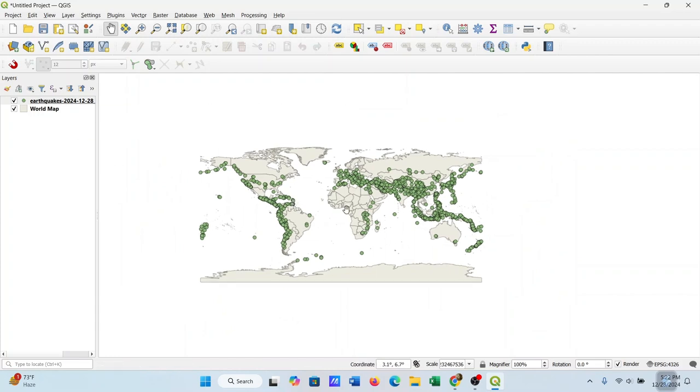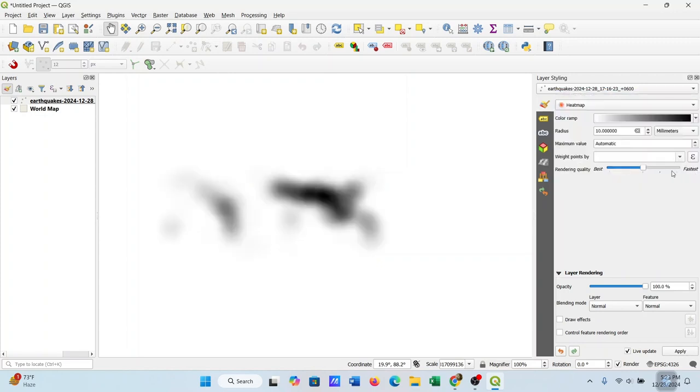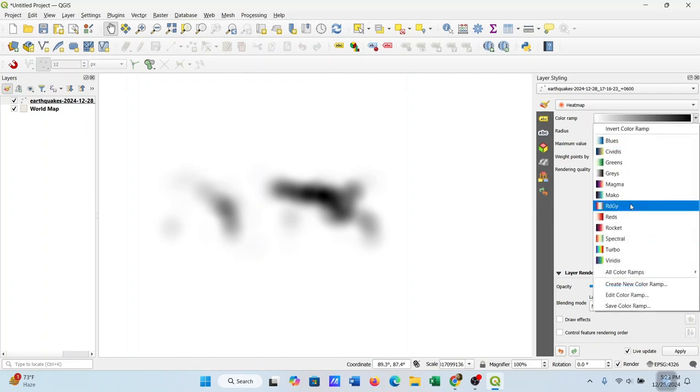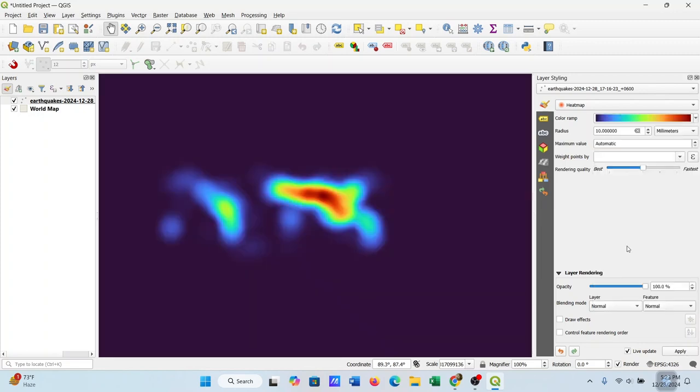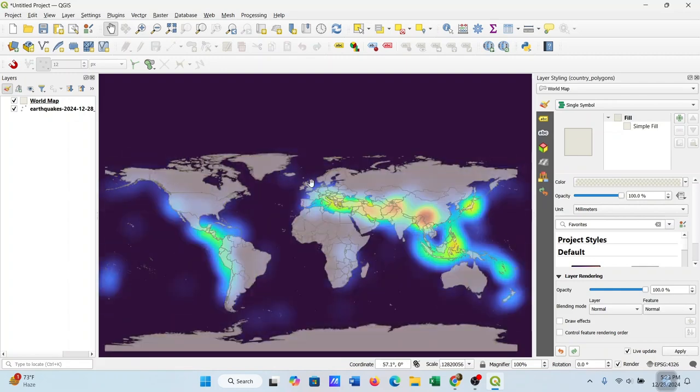Now we will change the layer styles. So click here, open the layer styling panel. Then we'll select the earthquake data, and then here heat map, and we'll change the color. We can choose any color ramp. I will choose here turbo, and I'll put this layer below. Now we can see the world map.